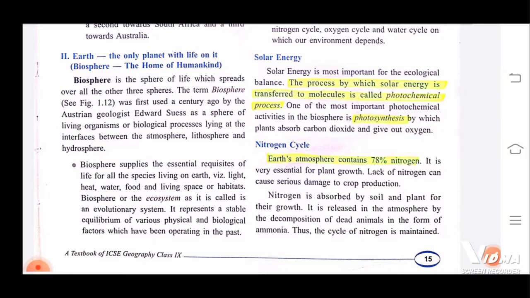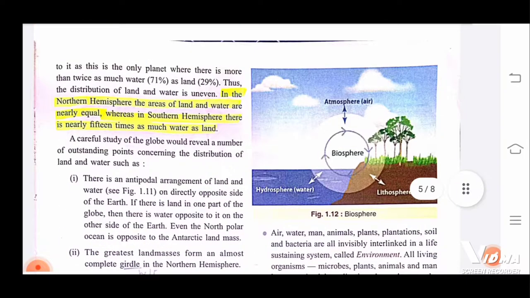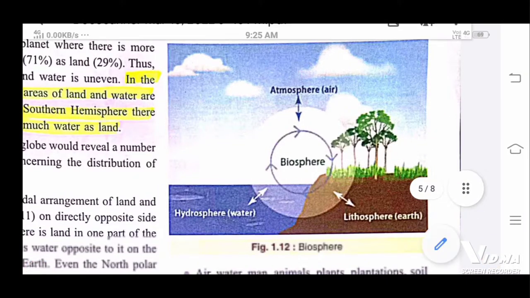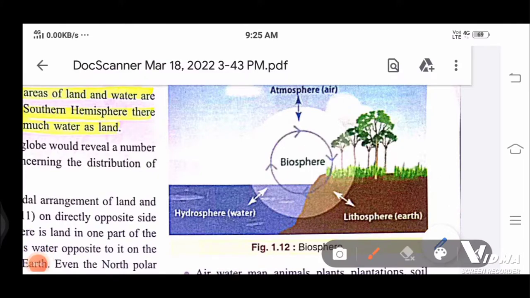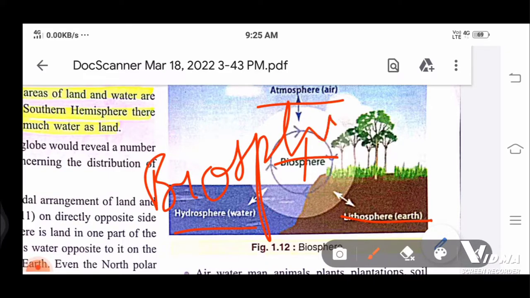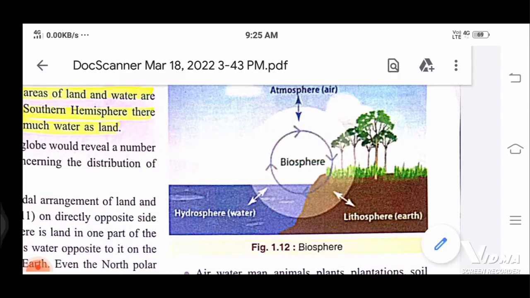Let me explain with this picture. See this picture. Biosphere is the point at which the atmosphere, hydrosphere, and lithosphere meet, and the cycle between these three is called biosphere.